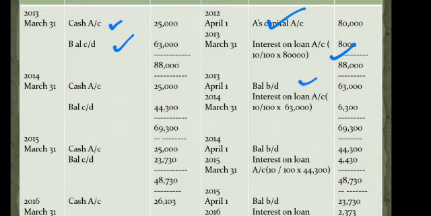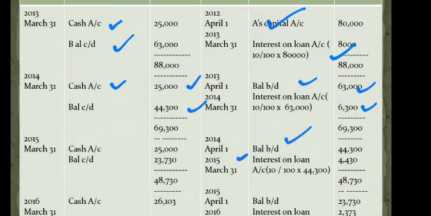And after 1 year, that is 2014 March 31st, interest will be calculated, and it will be calculated on the opening balance of 63,000. 10% of 63,000 comes out to be 6,300. Now again we'll make payment from cash. Fixed payment we have decided, हम तो आपको हर बार 25,000 देंगे. So 25,000 we are paying. After doing this payment, we have calculated the remaining balance. It is 44,300. Now, 2014 April 1, balance brought down is 44,300.